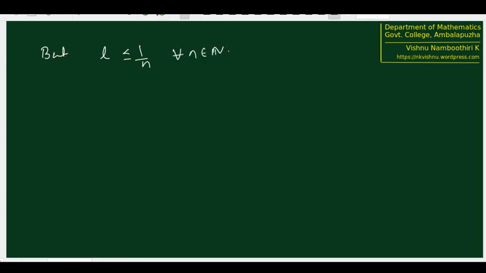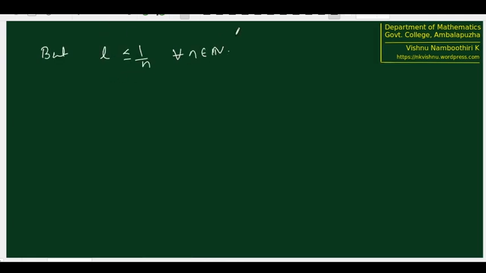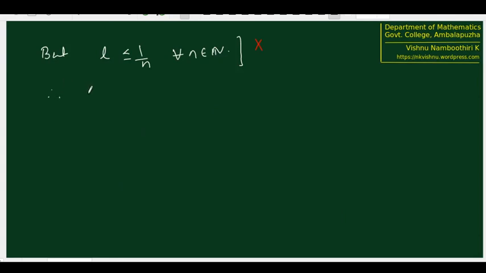So we have two contradicting statements: L is less than or equal to 1/n, and L is greater than 1/n. This results in a contradiction because L cannot be less than or equal to 1/n and greater than 1/n simultaneously. What is the conclusion? What we assumed previously must be wrong. That is, L greater than 0 must be wrong. L cannot be greater than 0. But L is greater than or equal to 0 for sure. Therefore, L must be equal to 0. Therefore, the infimum of this set is equal to 0.